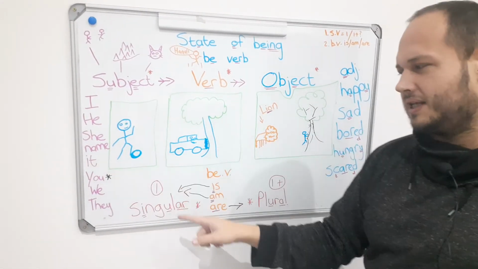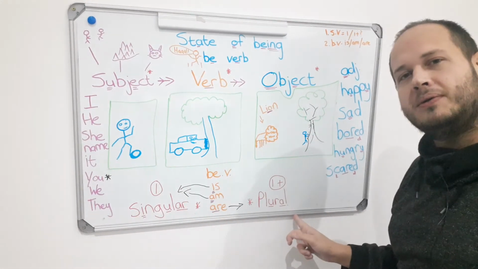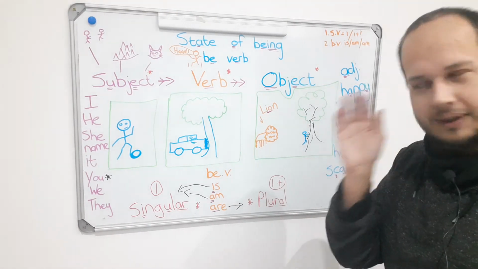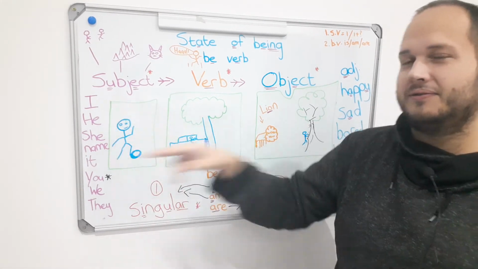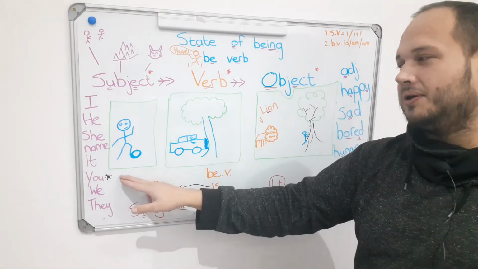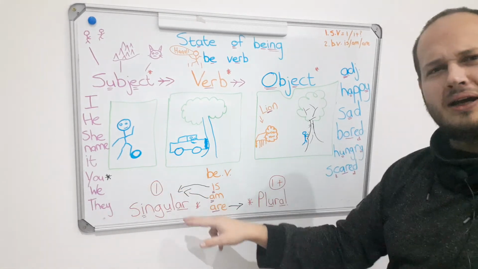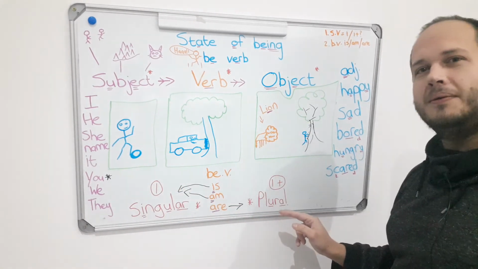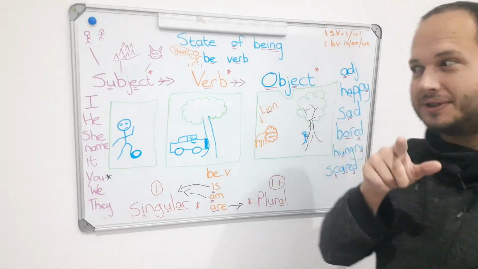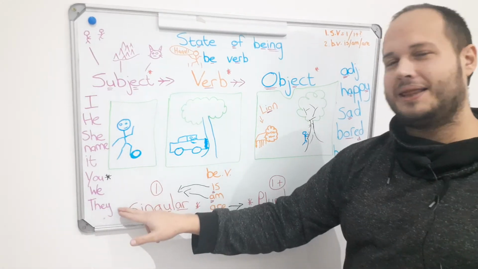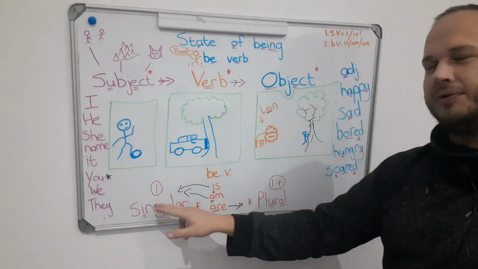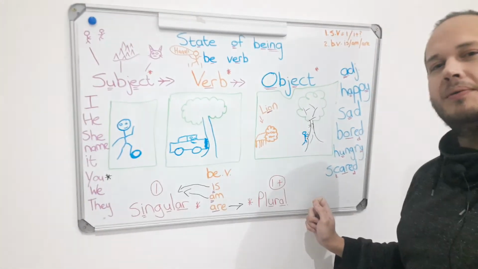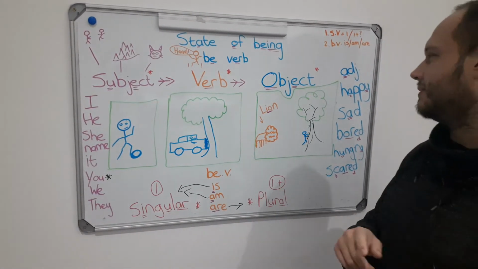And are those singular or plural? They're singular. Very, very good. You, is you singular or plural? Both. Good, good. We and they, are they singular or plural? Plural. That's it. Good, good, good.